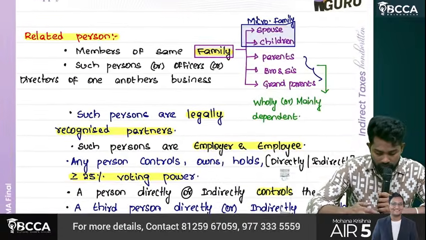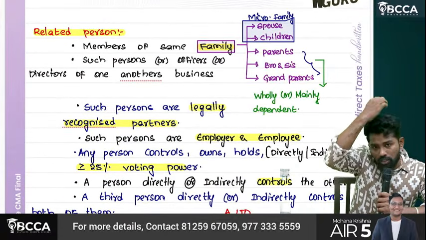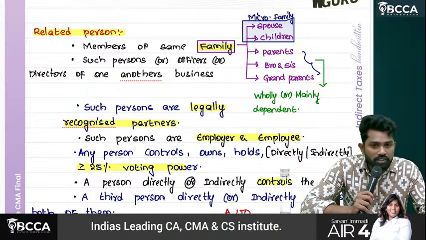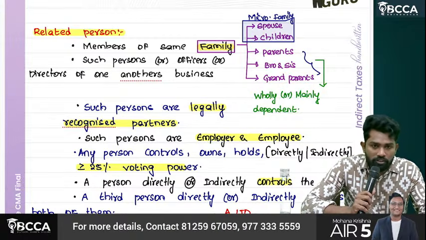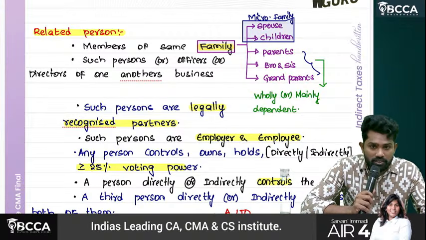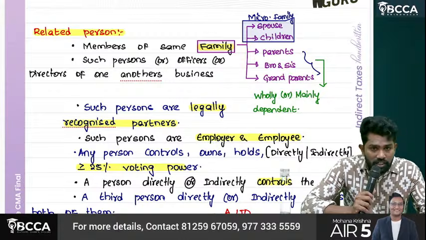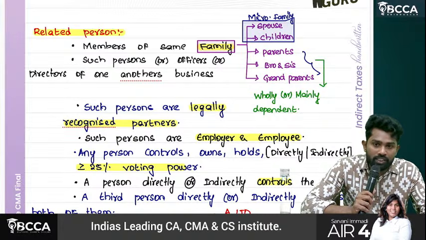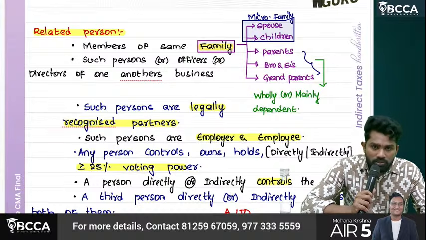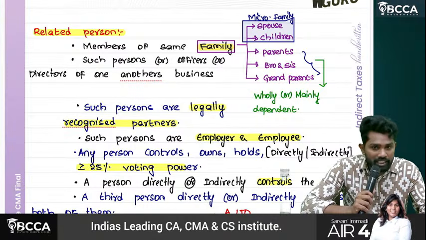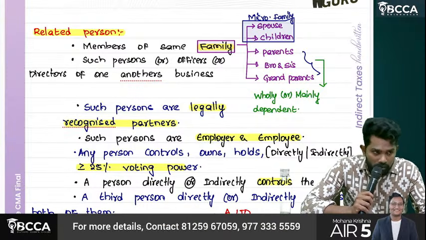Then we discussed related persons. Who are called related persons? They are members of the same family. Family here means what? Spouse, children, micro family, whether dependent or independent. Whereas parents, brothers and sisters, grandparents are family only when they are wholly or mainly dependent. Then if one person is acting as a director or officer of another person, then both are called related persons. Then third, legally recognized partners, employer and employee.